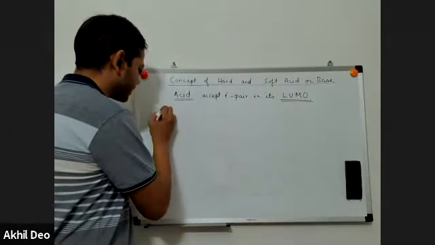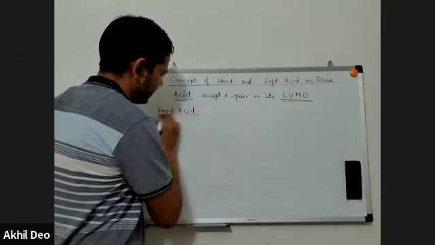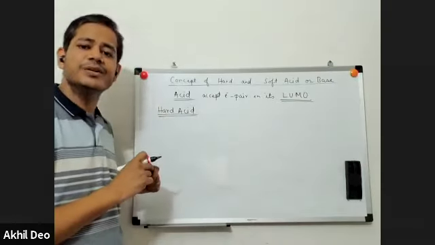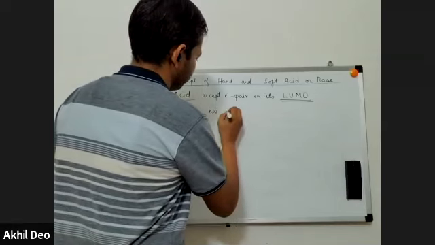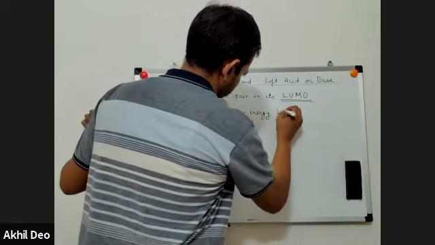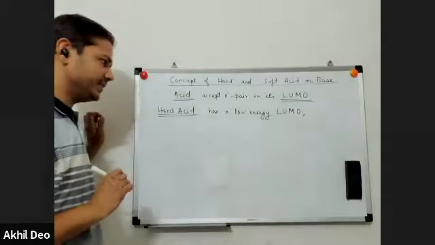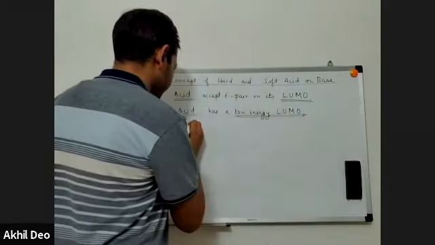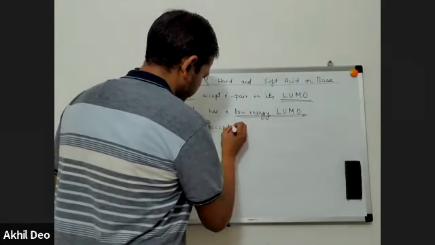Now we'll talk about hard acid. Hard acid has a similar definition as hard base. It has a low energy lowest unoccupied molecular orbital. Hard acid is characterized by a low energy LUMO. Low energy LUMO means it will have a small acceptor atom. Acids have an acceptor atom, and in a hard acid it is a small acceptor atom.